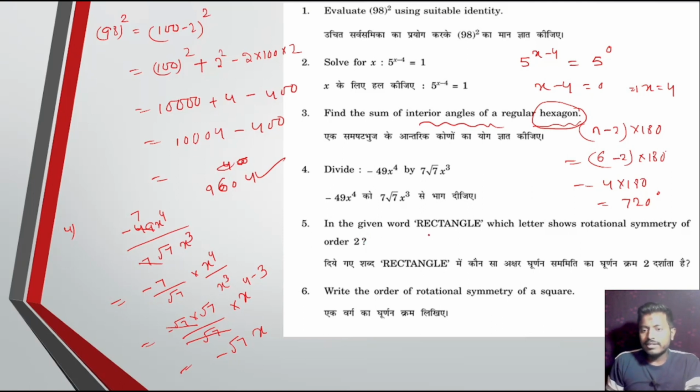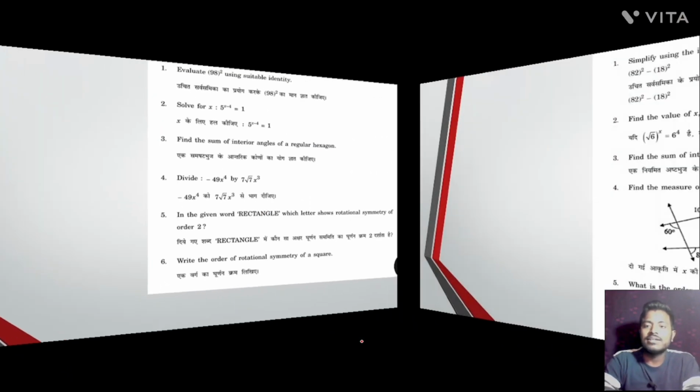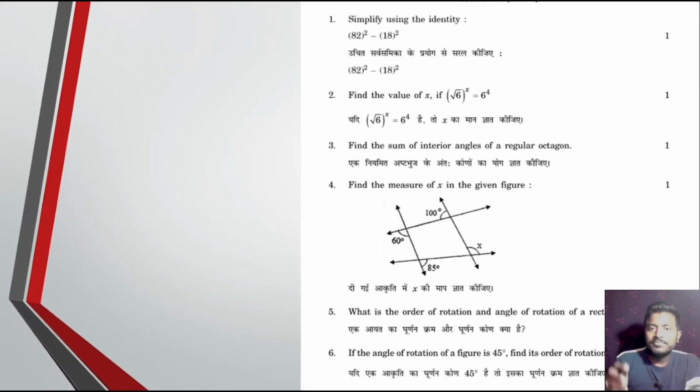In the given word rectangle, which letter shows the rotational symmetry of order 2? That is n. So correct answer is n. Write the order of the rotational symmetry of the square. Order is 4 and angle is 90. Okay. Next, question number. Simplify by using identity.